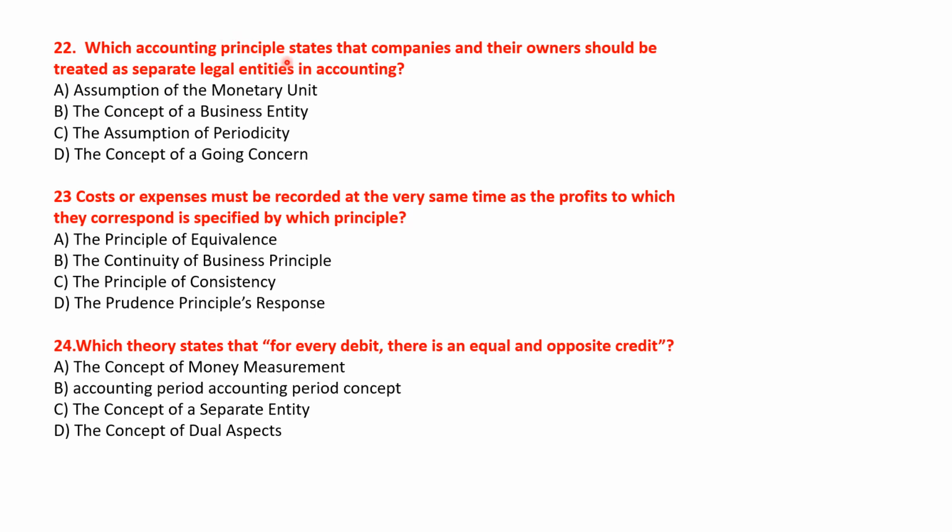Which accounting principle states that the companies and their owners should be treated as separate legal entities in an accounting? Option है assumption of the monetary unit, the concept of a business entity, the assumption of periodicity and the concept of going concern. Okay, so इसका सही आंसर होगा ऑप्शन बी, the concept of a business entity. Okay, so option B will be the right answer.